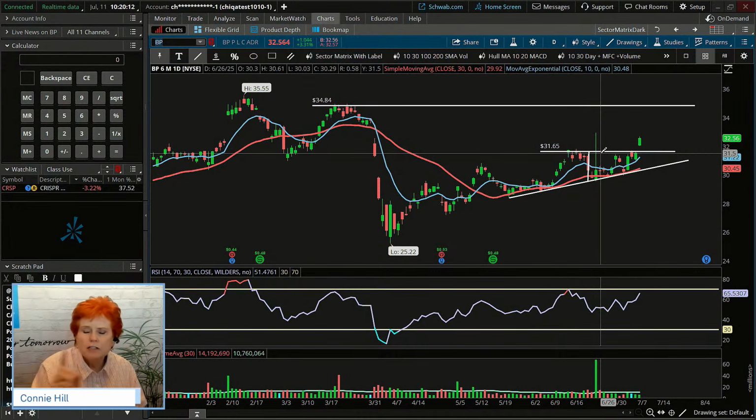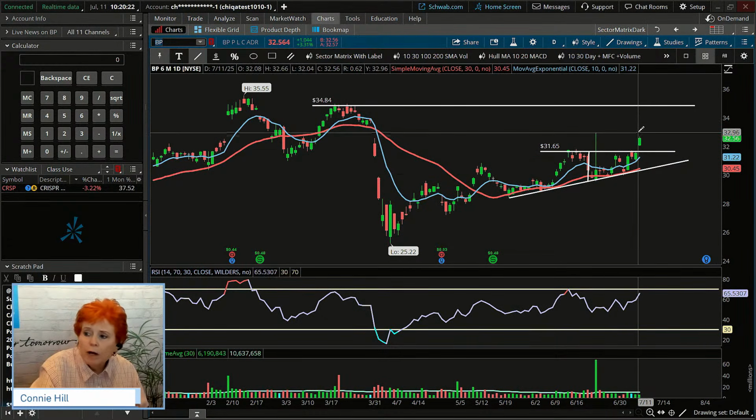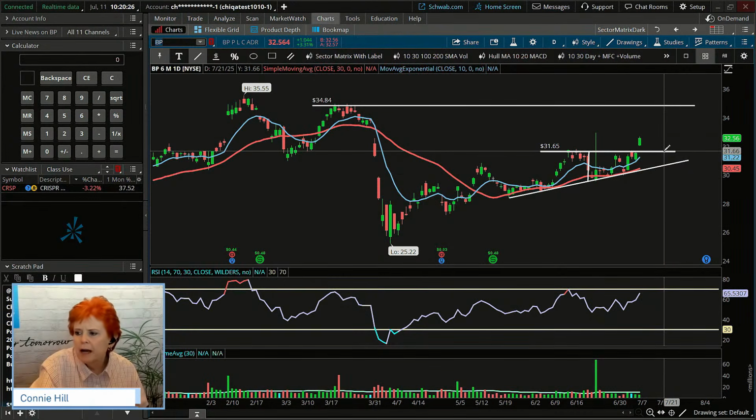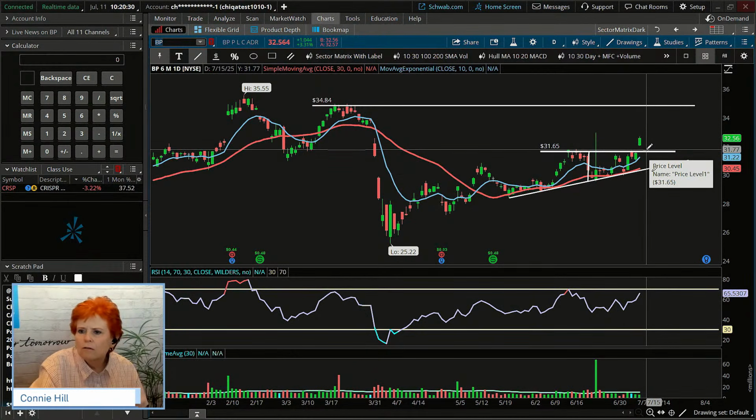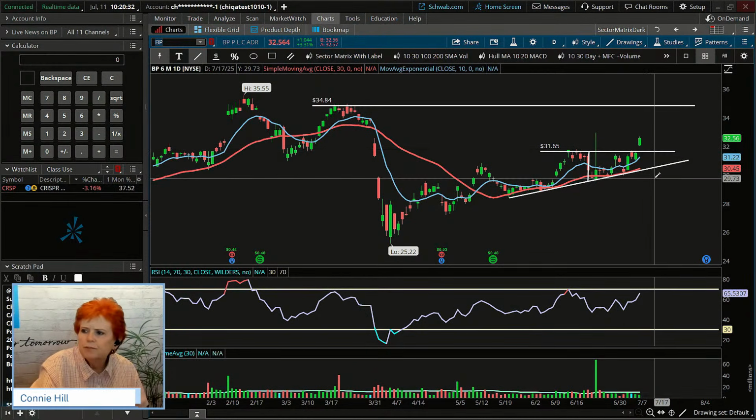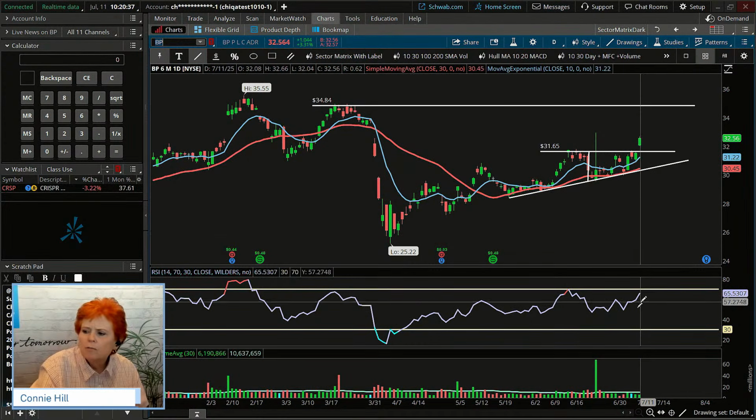It pops through. That's usually an entry unless it goes too far. A lot of times people like to get in on that entry. Do you have to? No. If it went really far and you were concerned you were chasing it, then you might wait for it to come back and retrace, bounce off this area. But right now, it's only up 3%. So we're going to go ahead and use this as an example trade.